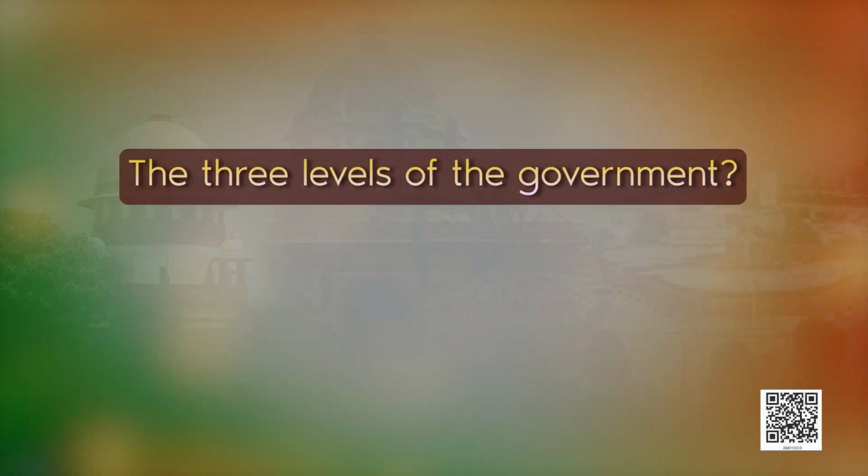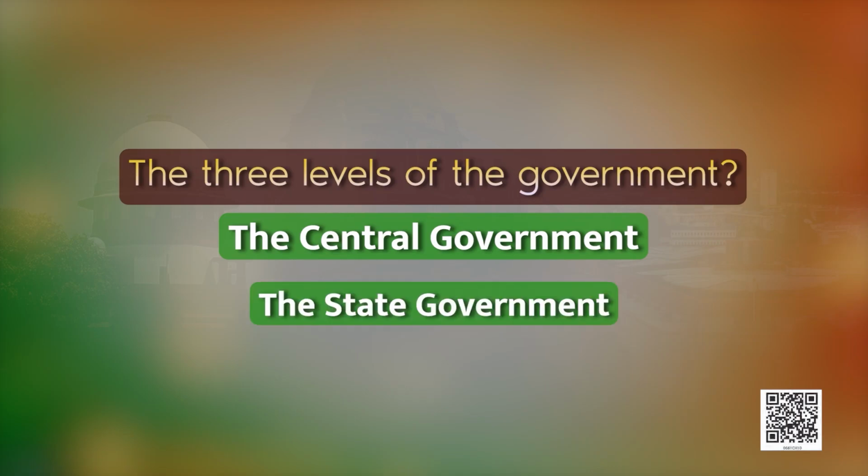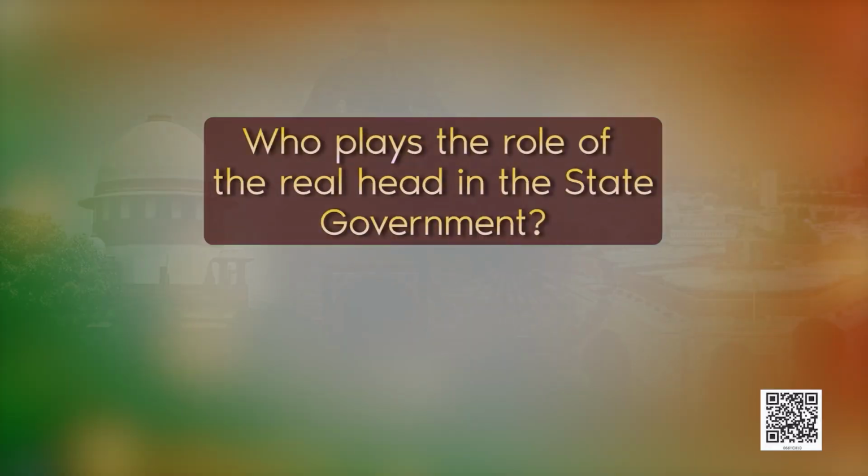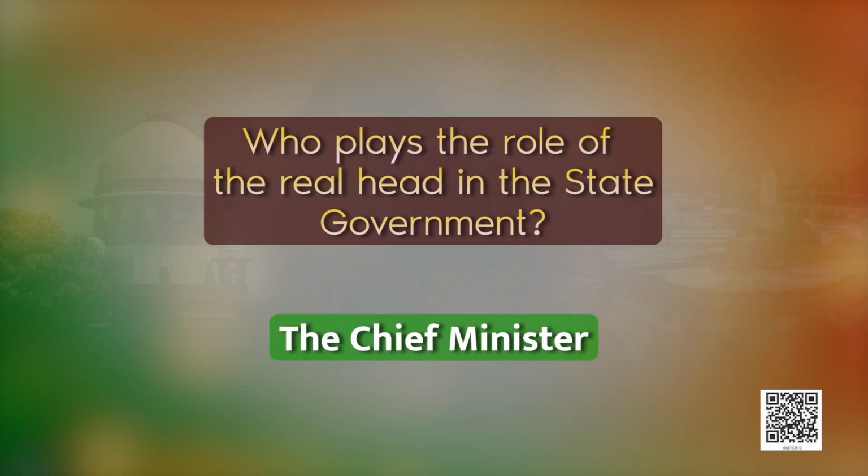Now tell the three levels of the government. The answer is the central government, the state government and the local government. And the last question, who plays the role of executive head in the state government? Yes, you are right. The Chief Minister plays the role of executive head in the state government.